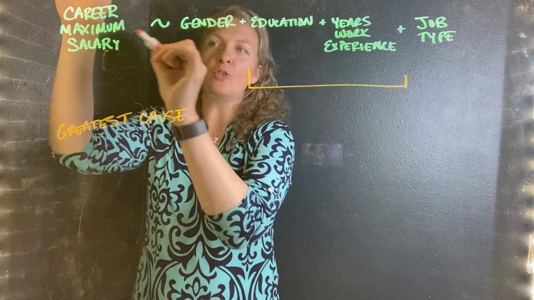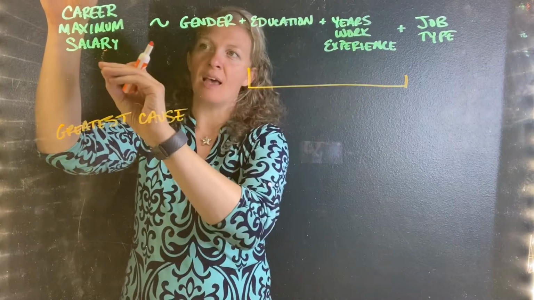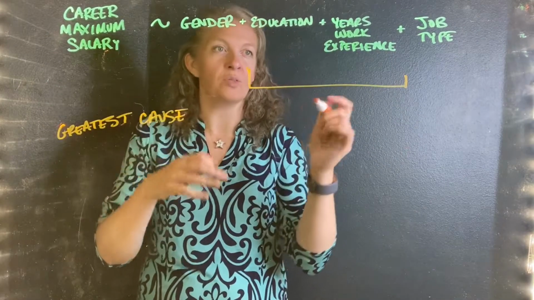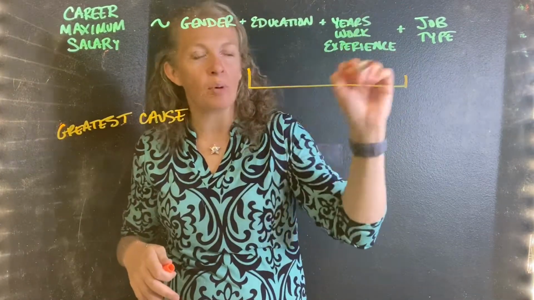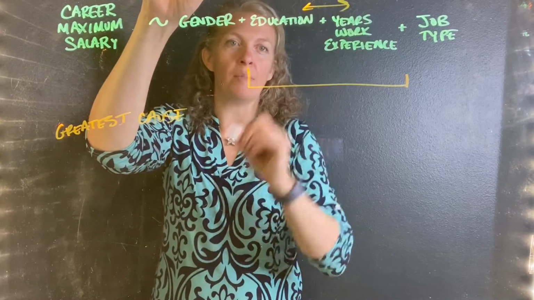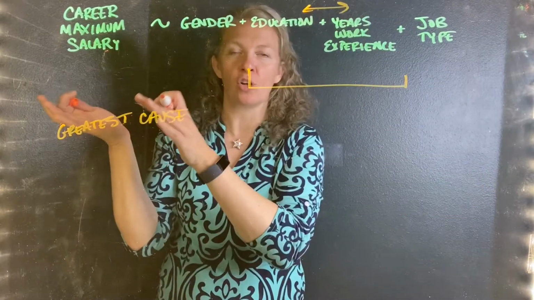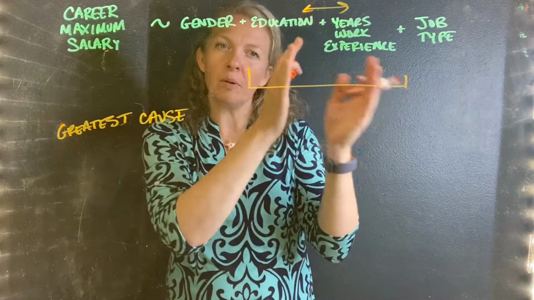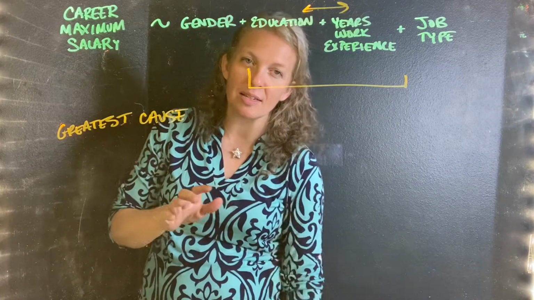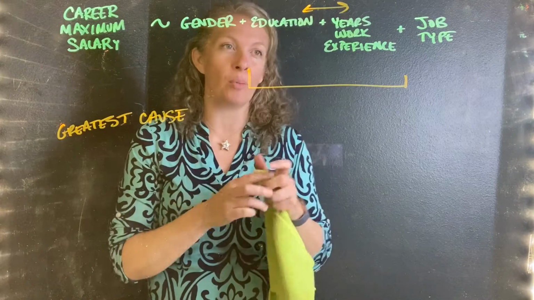So instead of looking for a correlation specifically between each of these things and the outcome and then using everything else as controls, part of the reason that I'm including both of these variables here is because I want to compare between them. I want to see which of these 2 has the biggest impact on career maximum salary. So I'm going to be looking for slightly different statistics. I'm going to want to measure these things in a slightly different way and include them in the model in a way that makes them nice and comparable.